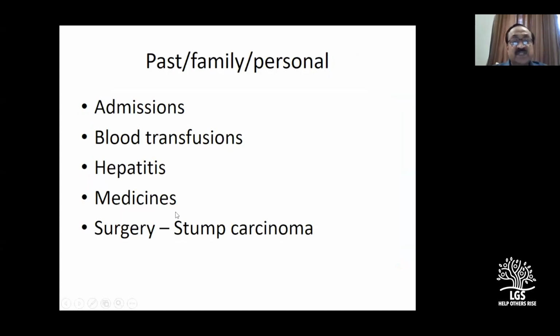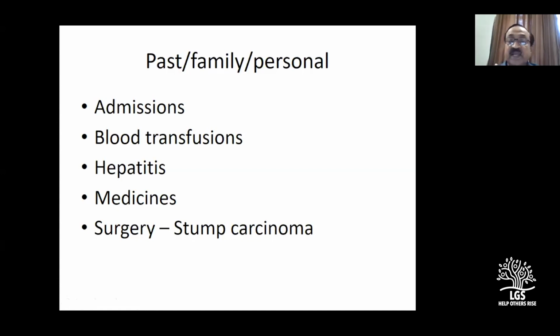You do ask these questions, no? Previous admissions, blood transfusions, hepatitis, any previous medications, and you ask about surgery. In particular, last class I mentioned surgery for liver metastasis. Here, stump carcinoma. Postgraduates have relatively a lesser idea about vagotomy and GJ nowadays because it is not commonly done, rarely done, because the incidence of peptic ulcer disease itself is less.